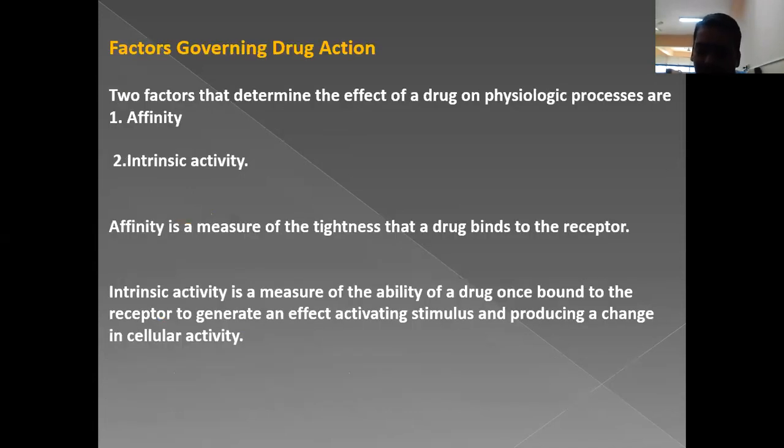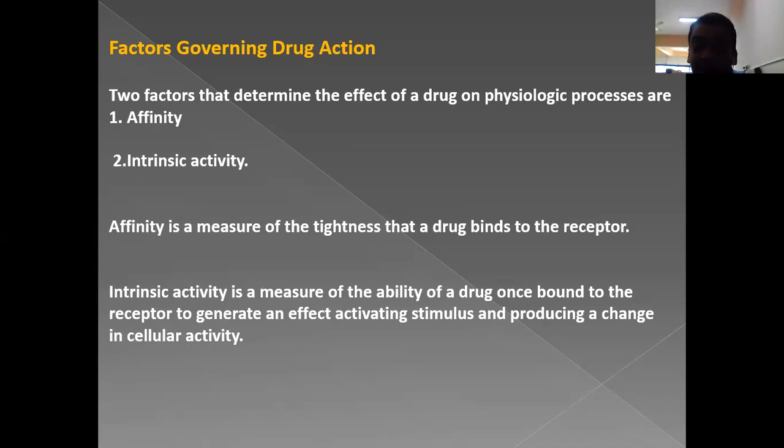Apart from that, when we talk about receptor and drug interaction, there are certain factors which can affect the drug responses, like affinity and intrinsic activity. These two factors we should know. Affinity measures the tightness with which a drug binds to a particular receptor.